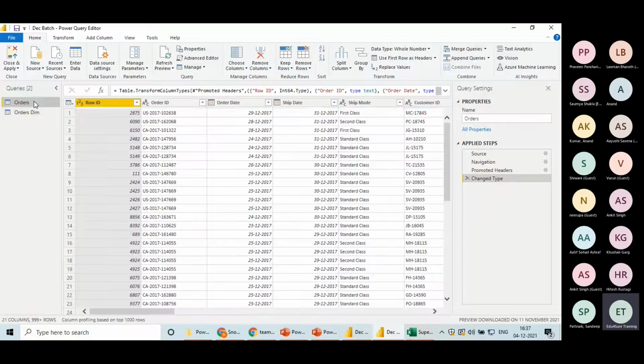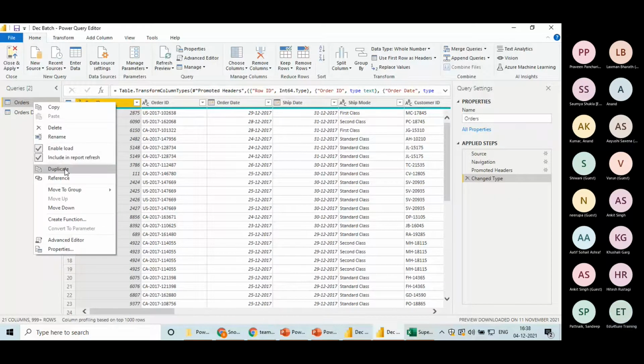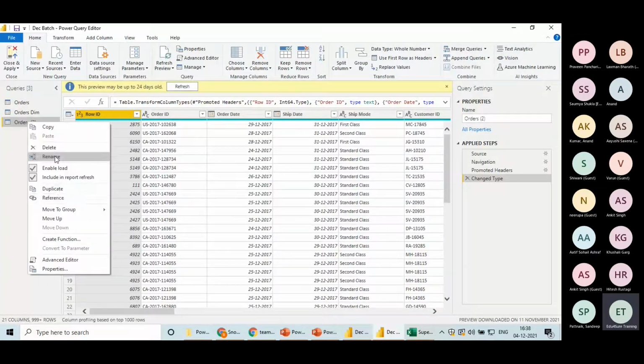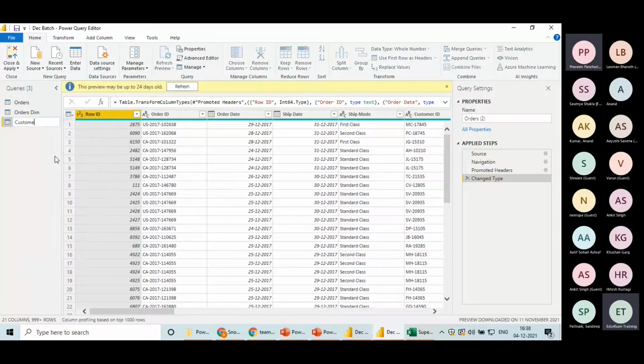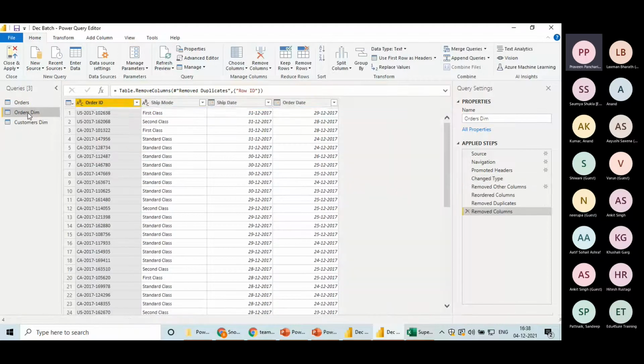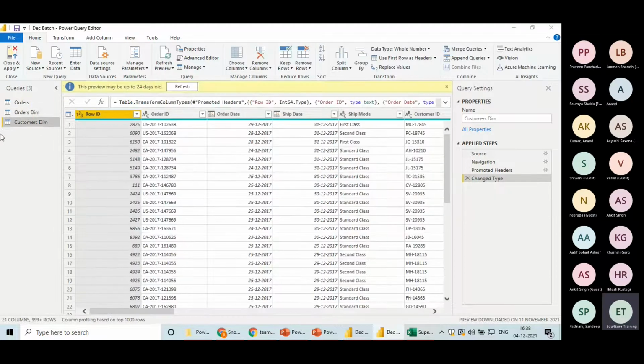Okay, now create another duplicate table from the main table. Now I would be talking about customer, so I will rename it customer dim. One question: for the order dim, when you created it, you selected the specific columns and said remove other columns. Why was it not in the same sequence? I mean, it was jumbled up. Okay, let me do it again, then I will explain. Now notice the same change here also.